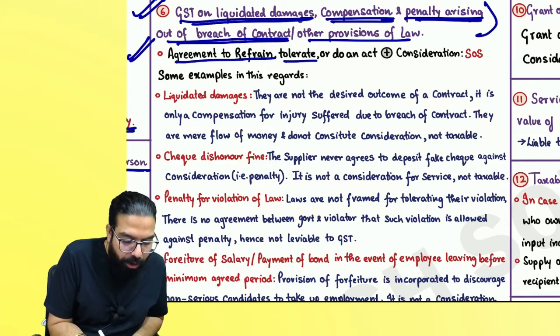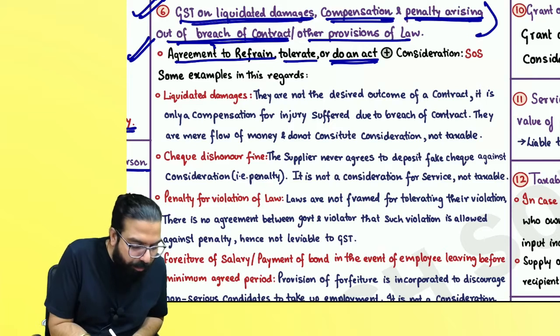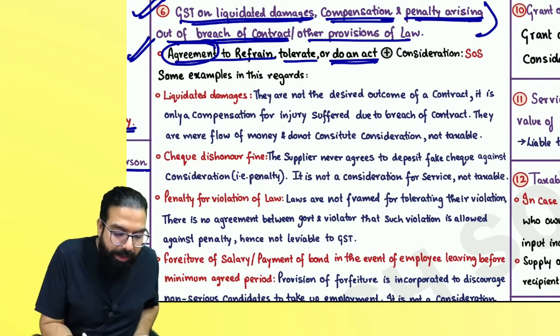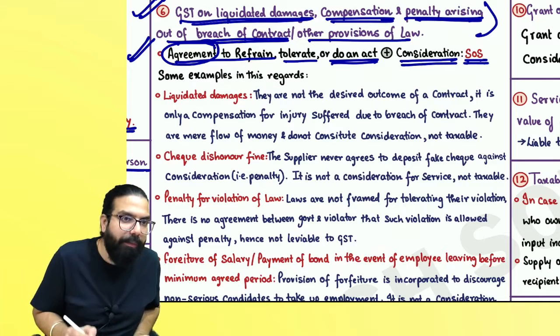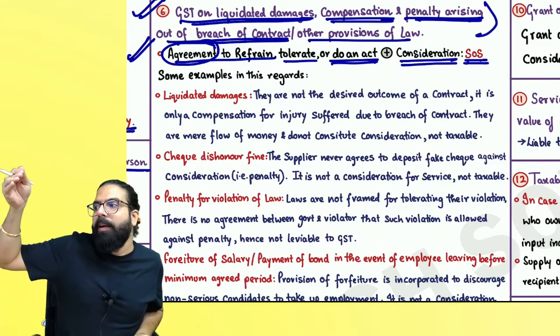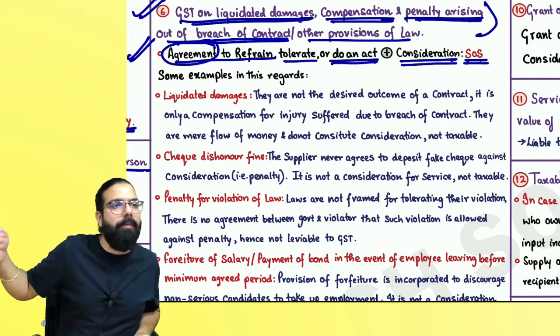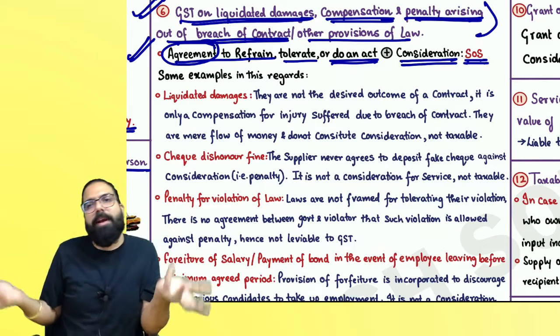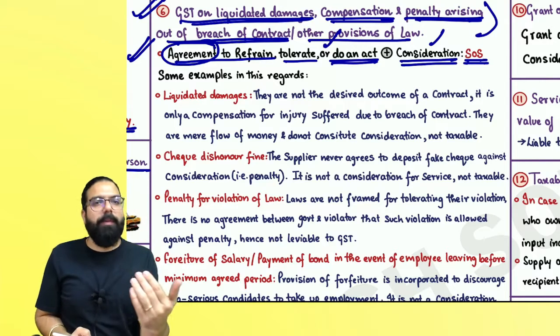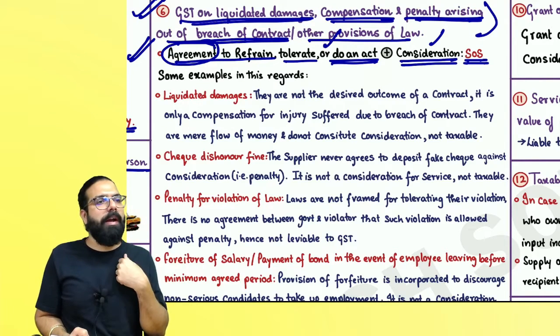Agreeing to refrain, tolerate or do an act: first of all, you should agree, and consideration should follow, and then it will always be a supply of service, because first of all it should fall in Section 7(1)(a), (b) or (c), anywhere, only then can you say it is supply of goods or supply of service. So they said first of all you should have agreed with someone, and there should be a consideration.